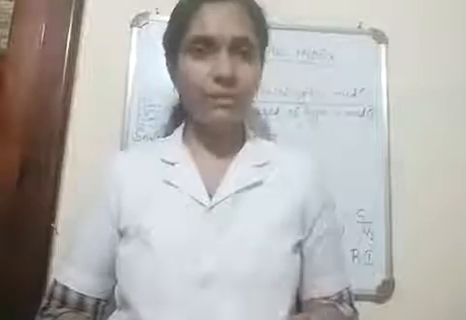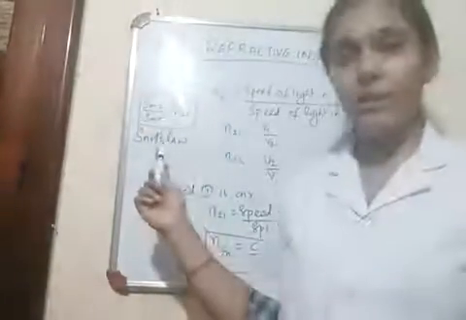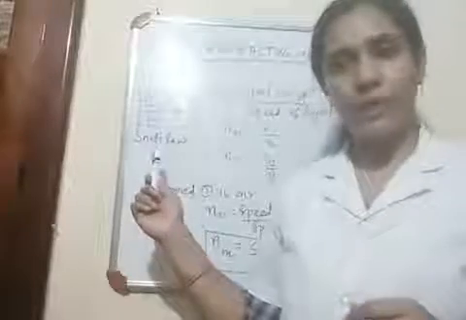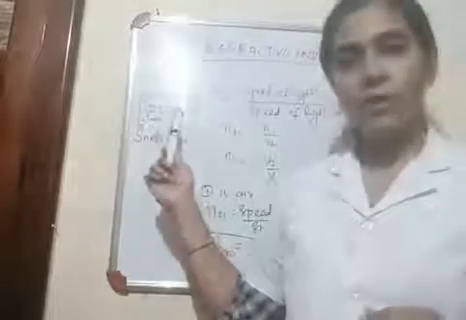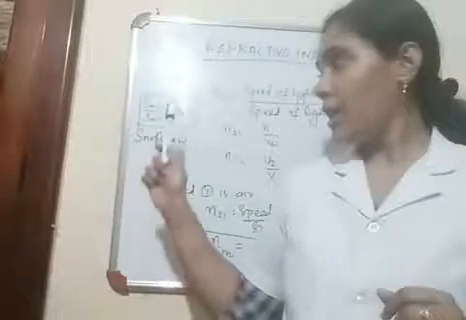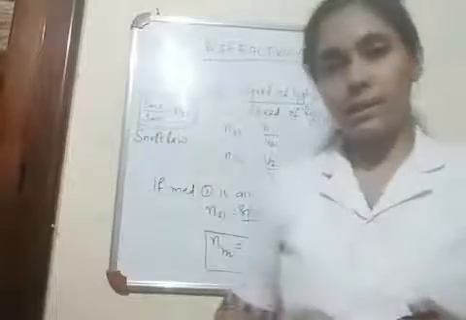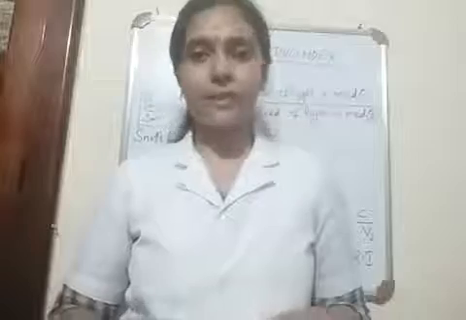Children, so we had already studied the two laws of refraction, and the second law is sin I by sin R is equal to refractive index, that means a constant, and that law is also known as Snell's law of refraction. Snell is the name of a scientist. So sin I by sin R equal to a constant or refractive index of second medium with respect to first medium. This law is also known as the Snell's law of refraction, and this constant is refractive index. So next we are going to discuss more about refractive index.